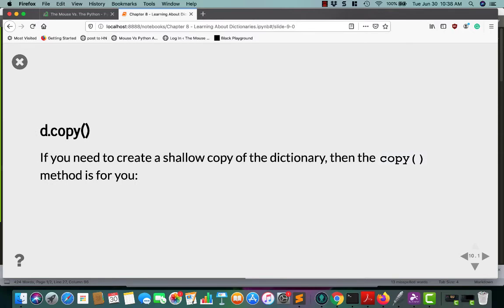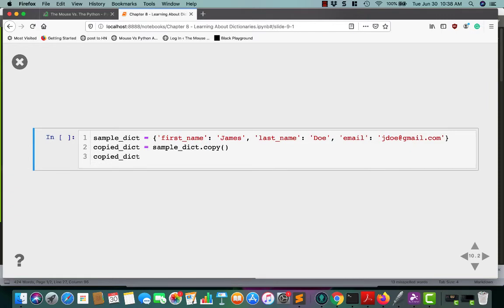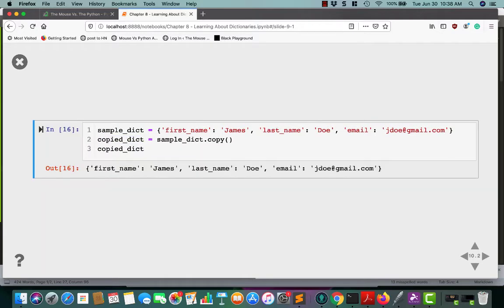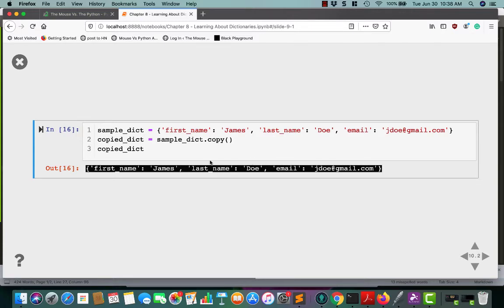Now, if you need to create a shallow copy of a dictionary, then the copy method is the one that you want to use. So here we have a sample dictionary. We want to create a copy of the dictionary, so you do sample dict.copy. And then when we print it out, you can see that the copy dict now contains the same data as what was in the sample dict.